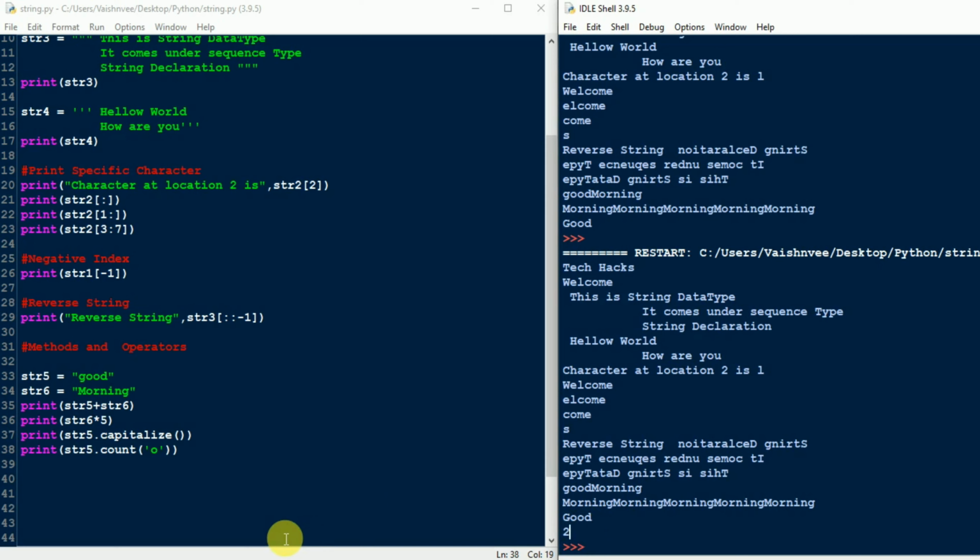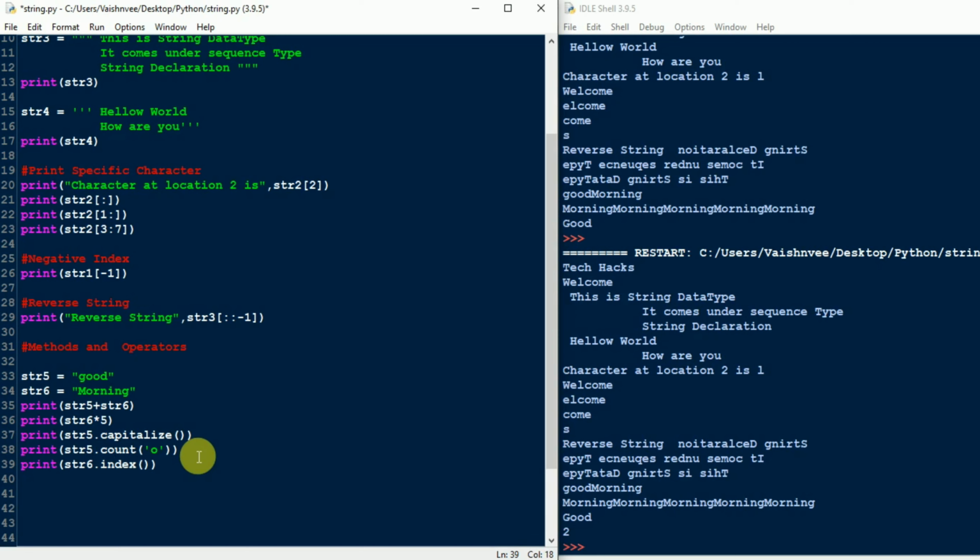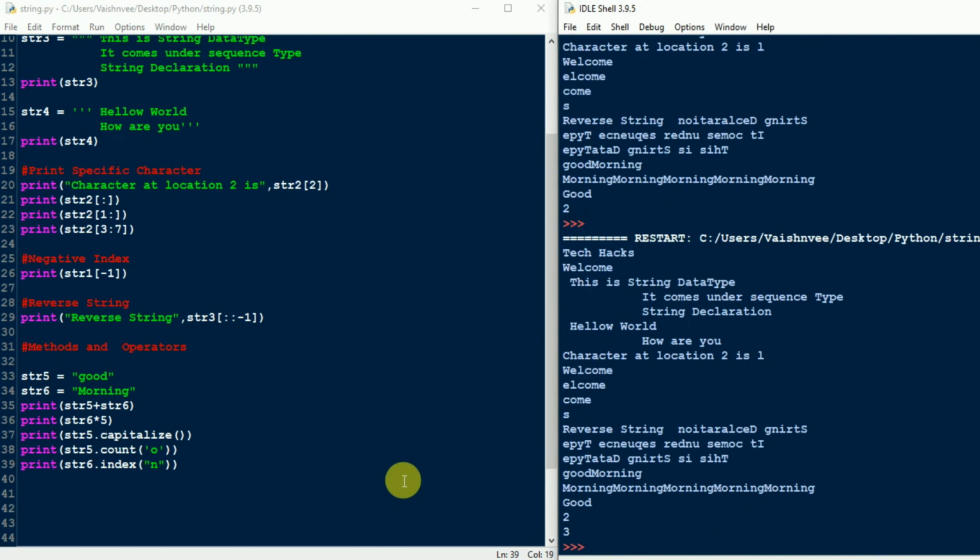One more thing: suppose you want to print the index of a particular character, then how can you print it? Just write print, and under the print the string name. Suppose I write string 6 dot index, and under the brackets mention the character. Suppose I want to print the index number of n. Here we are going to see that n is at location 3. The indexing starts from 0: 0, 1, 2, 3.